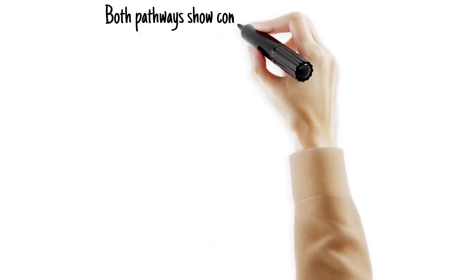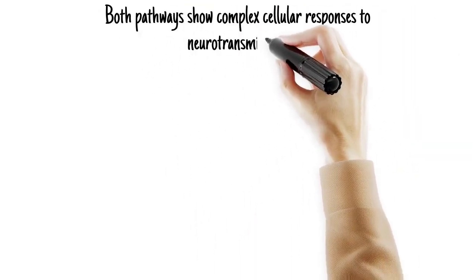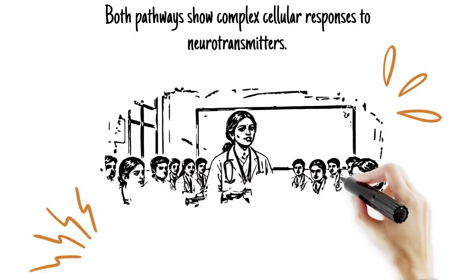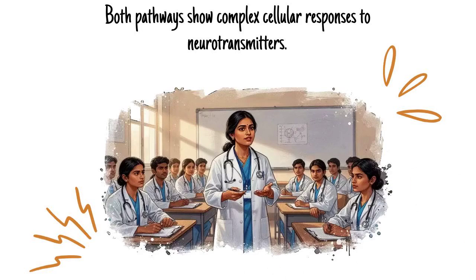Together, these two pathways illustrate how a single neurotransmitter binding event at the cell surface can trigger a branching cascade of intracellular events, ultimately producing changes in multiple ion channels and proteins simultaneously, far more complexity than a simple ligand-gated ion channel could achieve on its own.